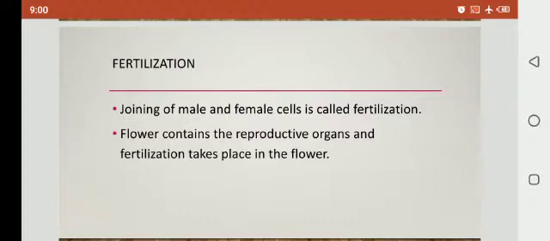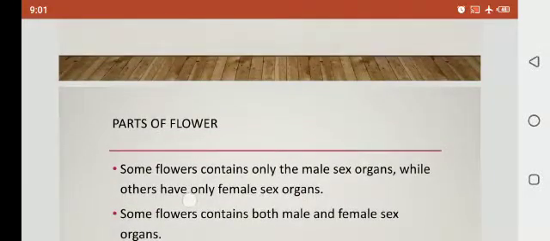A flower contains the reproductive organs, and fertilization takes place in the flower. Clear? A flower contains the reproductive organs, and we need reproduction, which is done by the reproductive organs. If the reproductive organs are present in the flower, it will be easy for them to reproduce. So a flower contains the reproductive organs and fertilization takes place in the flower.